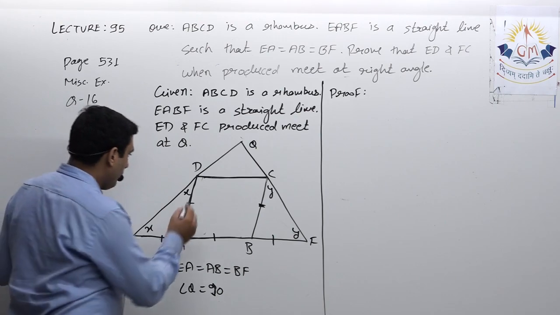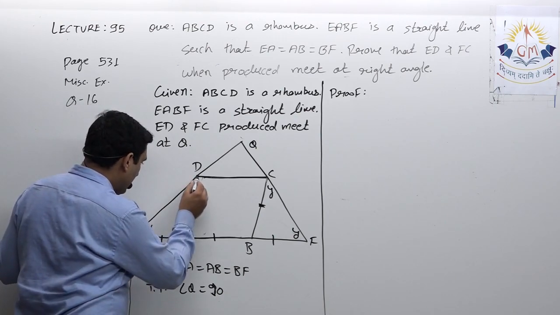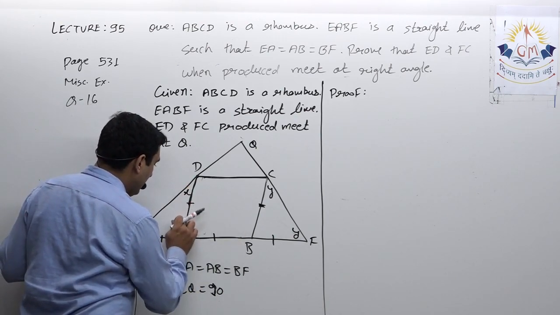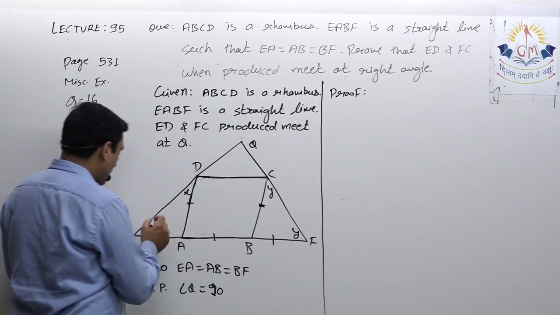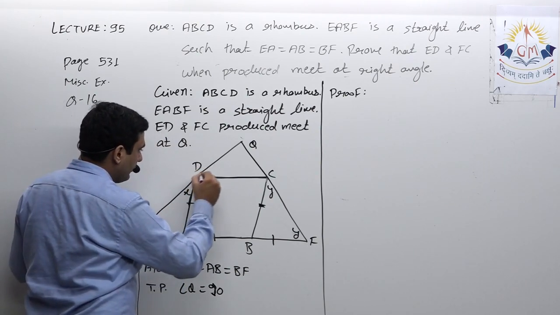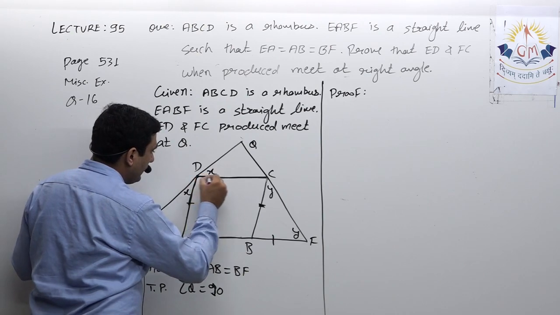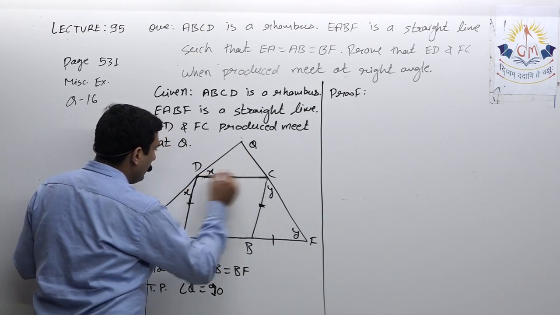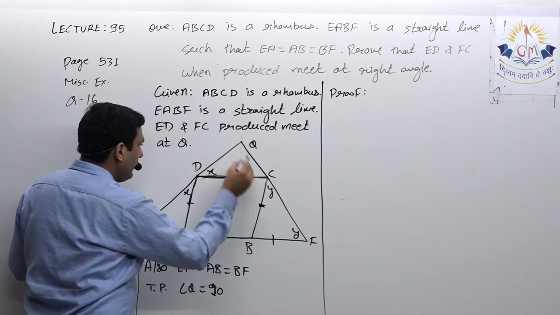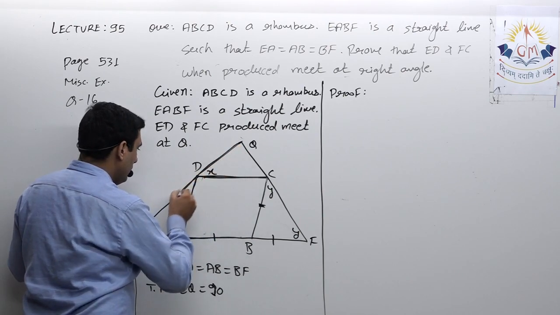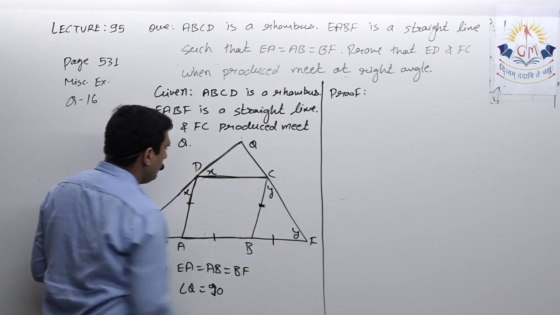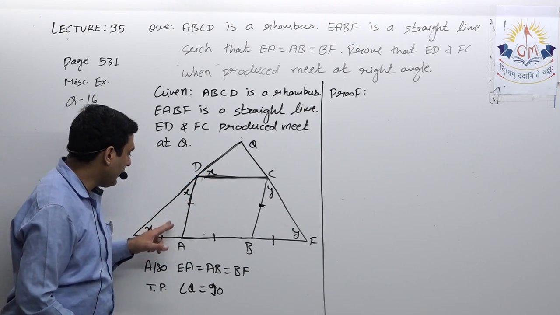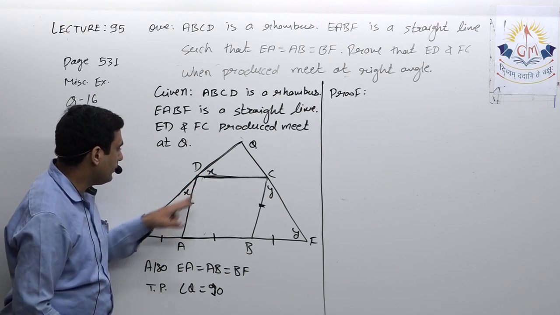Now this angle is X, so this angle, QDC and QEF, are corresponding angles because the lines are parallel, so they must be equal.